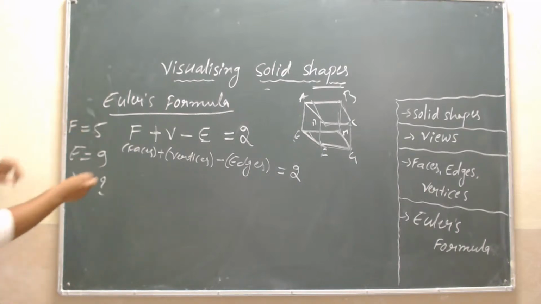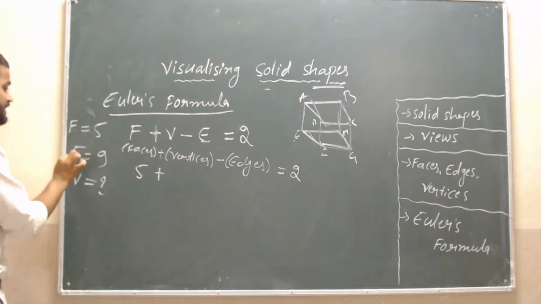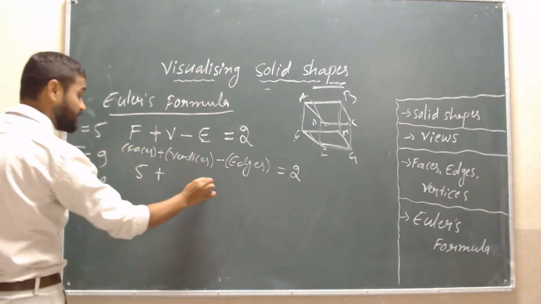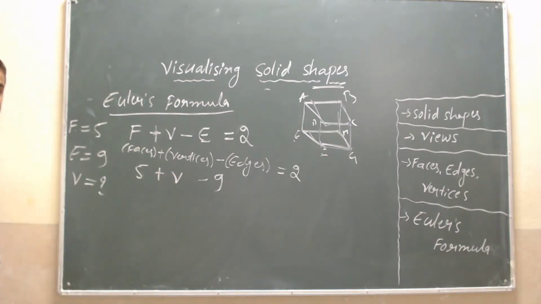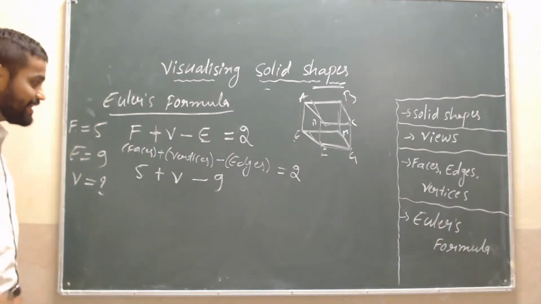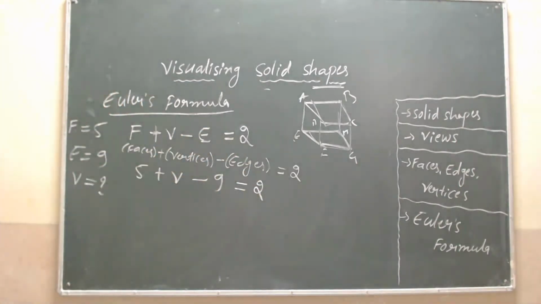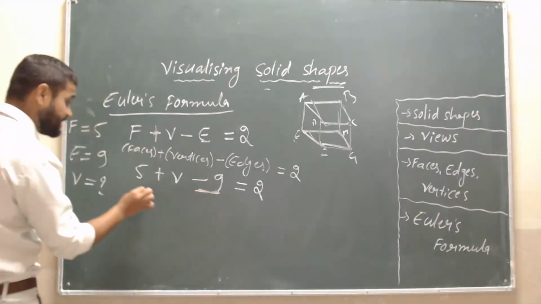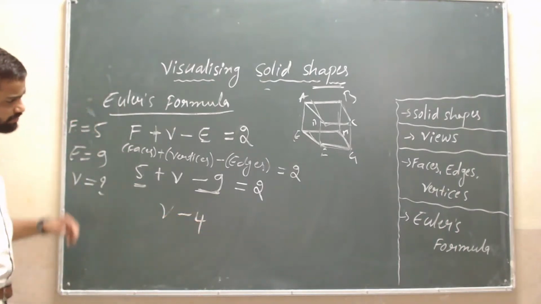So what we have to do? Substitute the values. F is 5, plus V, minus E which is 9, and the V we have to find. Is it clear to you? I have substituted the values, is equal to 2. Then what will we get? Minus 9 and 5 is here: V minus 4.